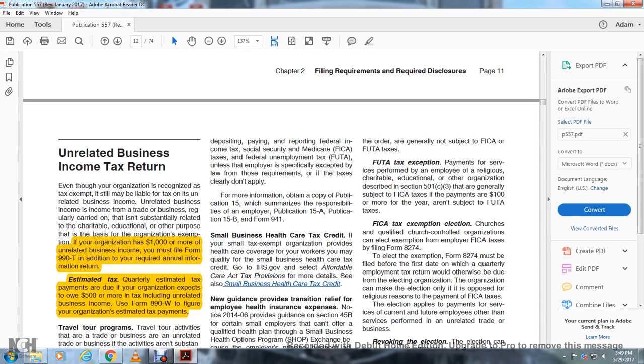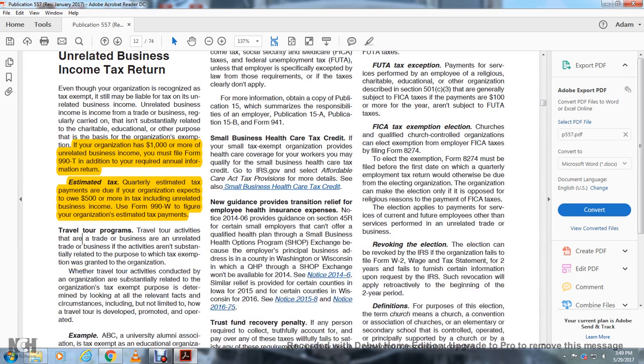Small business health care tax credit. If a small tax-exempt organization provides health care coverage for its workers, you may qualify for the small business health care tax credit. Go to IRS.gov and select Affordable Care Act tax provisions for more details. See the small business health care tax credit.